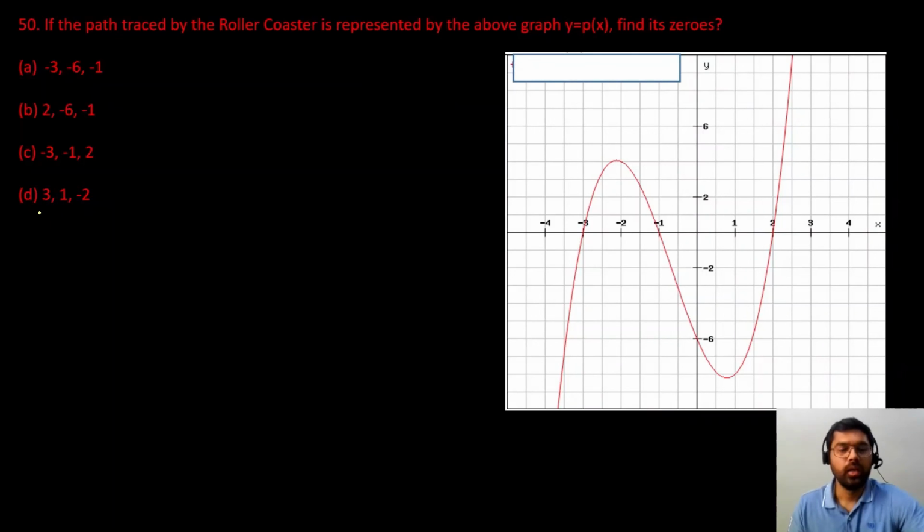Next question is, if the path traced by the roller coaster is represented by the graph, okay, y is equal to px, find its zeros. Very easy. So again we have to see where the graph is intersecting x-axis. So those points will be our zeros. So first point है -3, second point is -1, and third point is 2. Okay, so our zeros are -3, -1, and 2. So these are your answers. Okay, so how many zeros are there? 3 zeros are there, and -3, -1, and 2 are the zeros of this given graph.